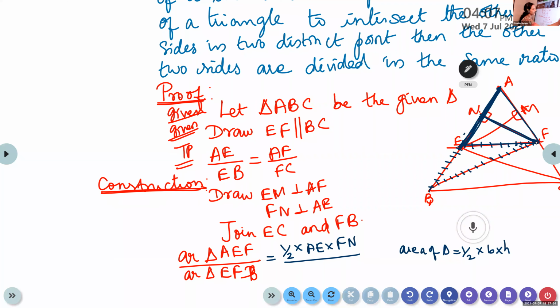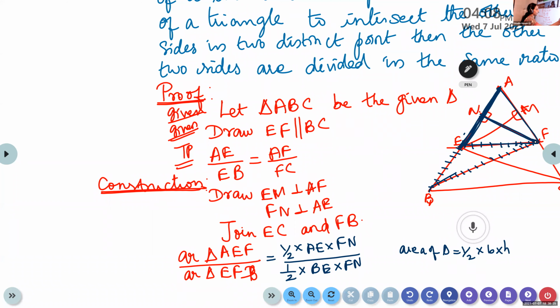Yes, ma'am. So look at here. When we consider the second triangle, BEF, which one can we take as base? Half into the base, we can take BE. BE into, again for this, FN is the altitude. Area of the triangle is half into base into height. If we take the triangle AEF, we are taking AE as the base and FN is the altitude.